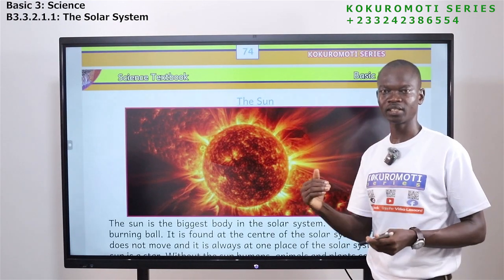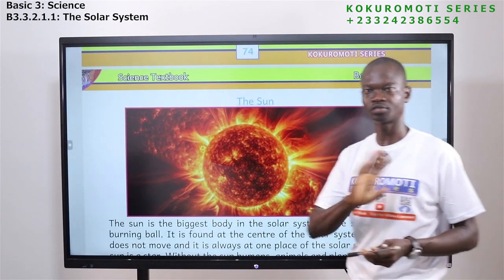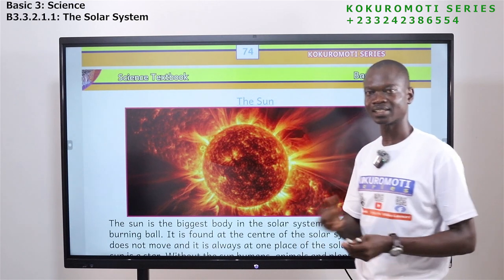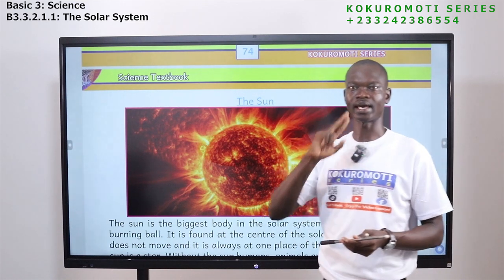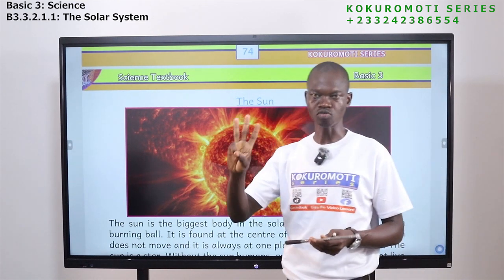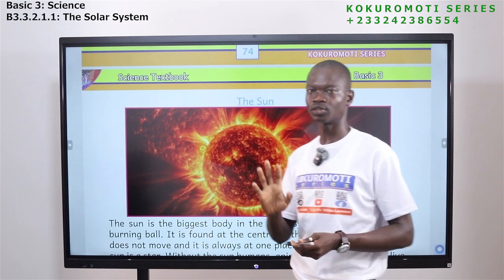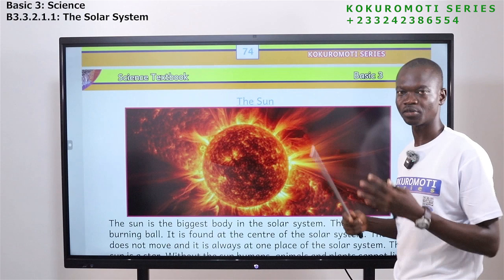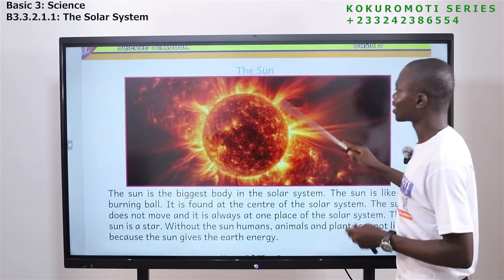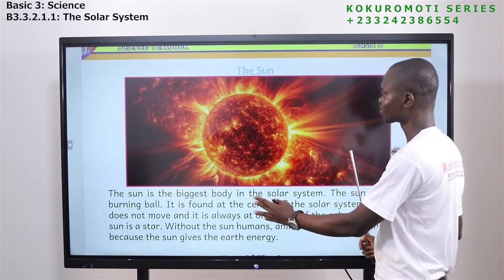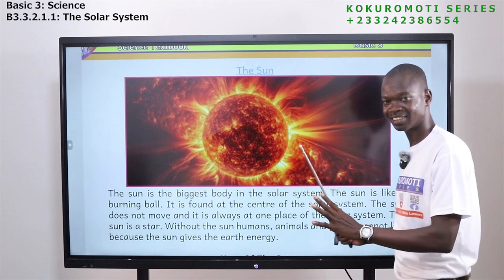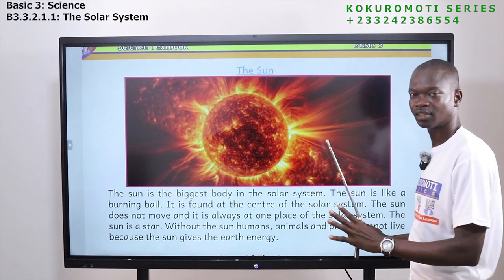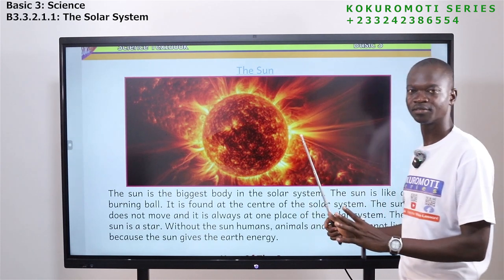Now, from the beginning of the lesson, I told you that we are going to look at 3 things: the sun, the earth, and then the moon of the solar system. Now look at the sun. This is how the sun looks. Very big, and it is round like this.